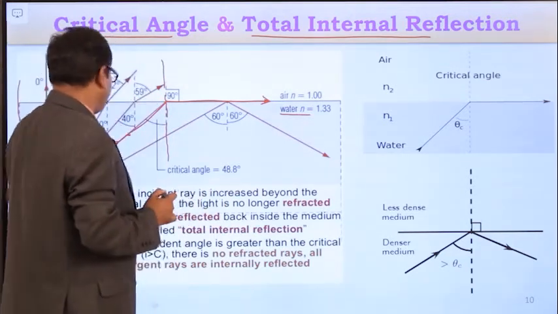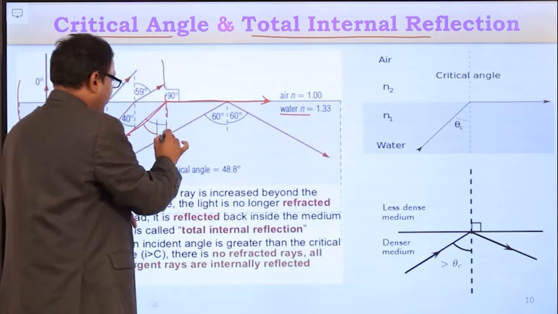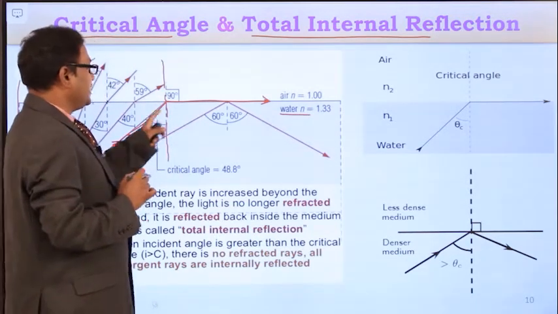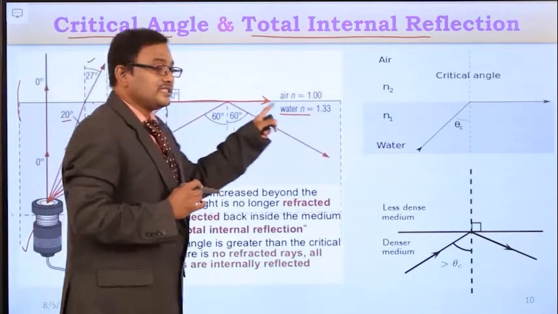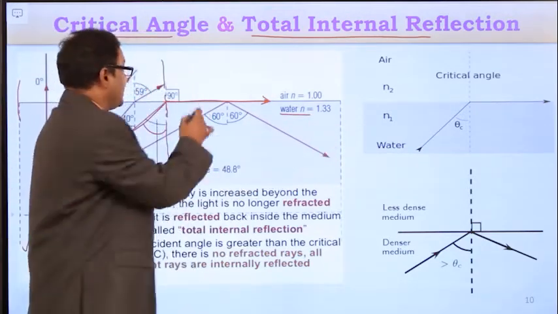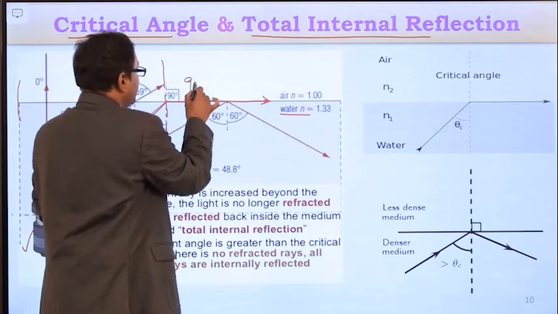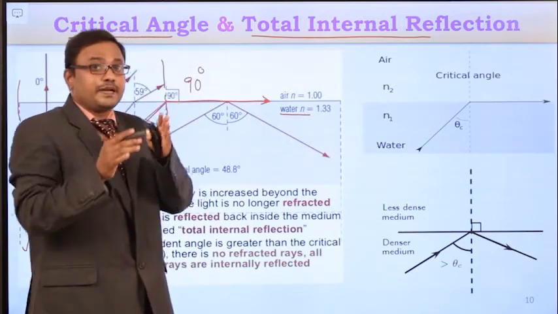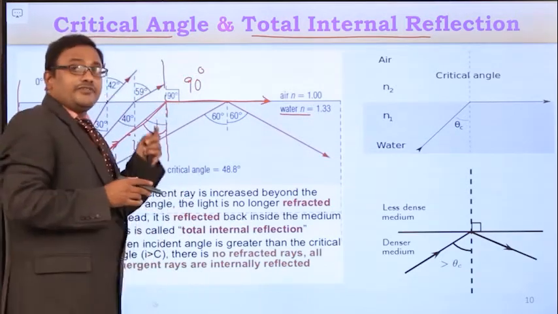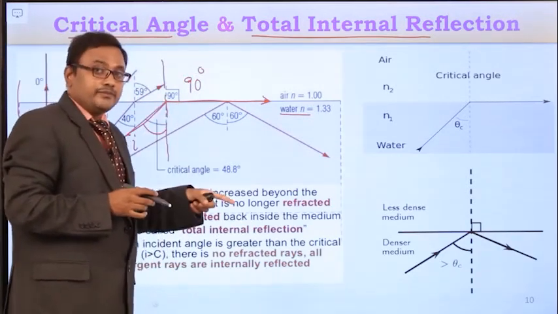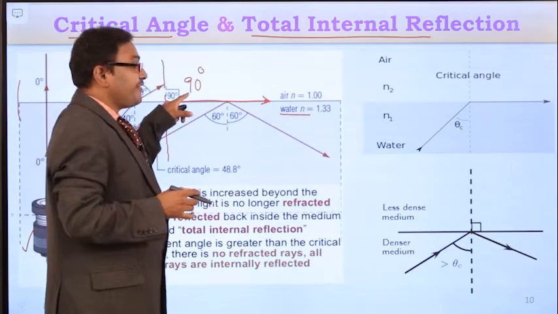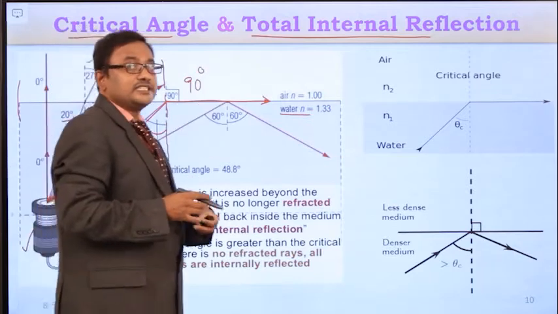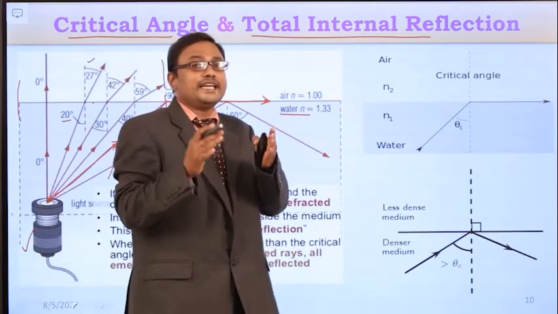So whenever, for a given angle of incidence, the refracted ray grazes the surface of separation, that means the angle of refraction is equal to 90 degrees. In this case, the angle of incidence in the denser medium for which the angle of refraction is equal to 90 degrees is called the critical angle.